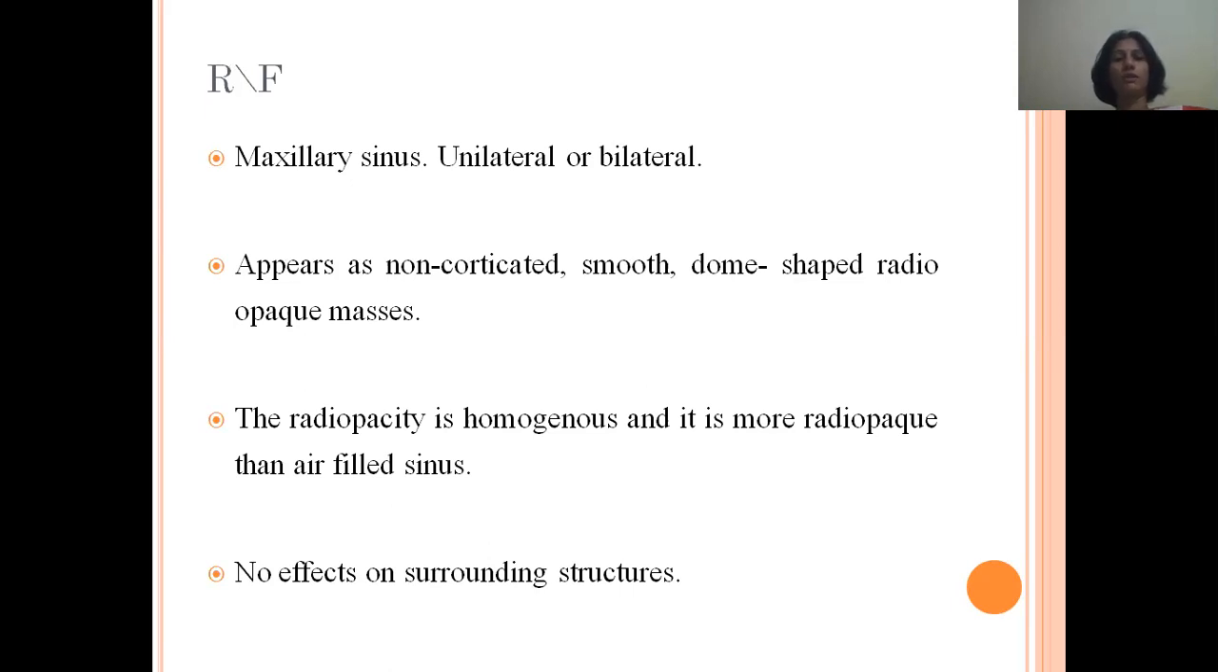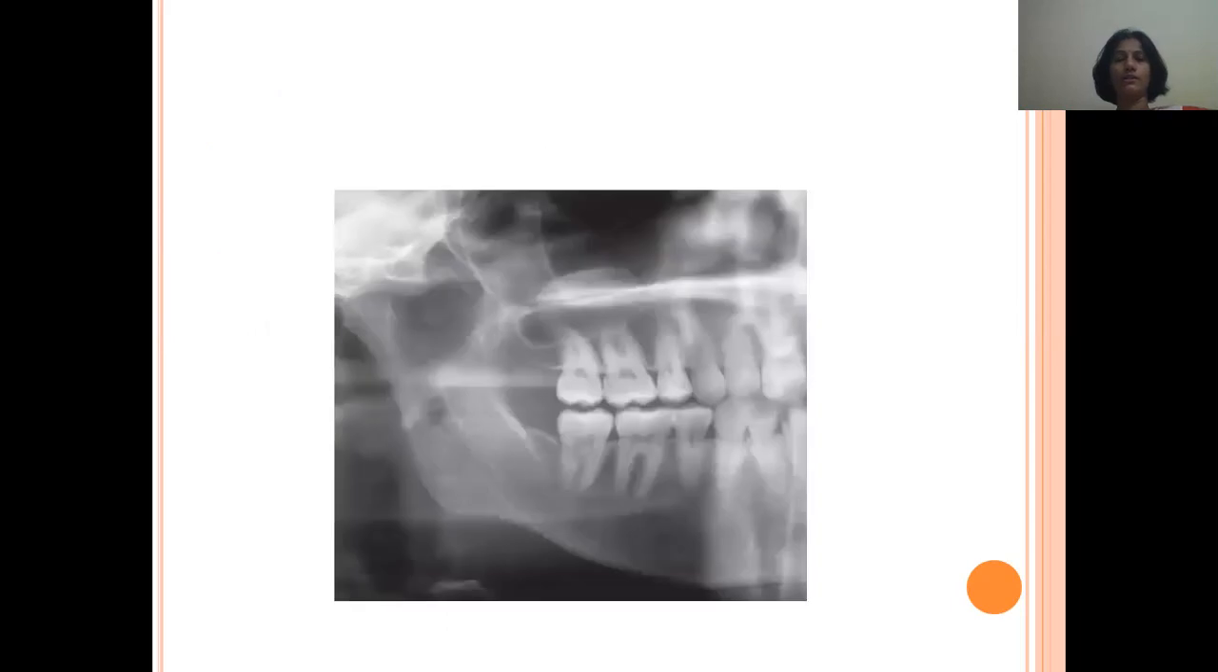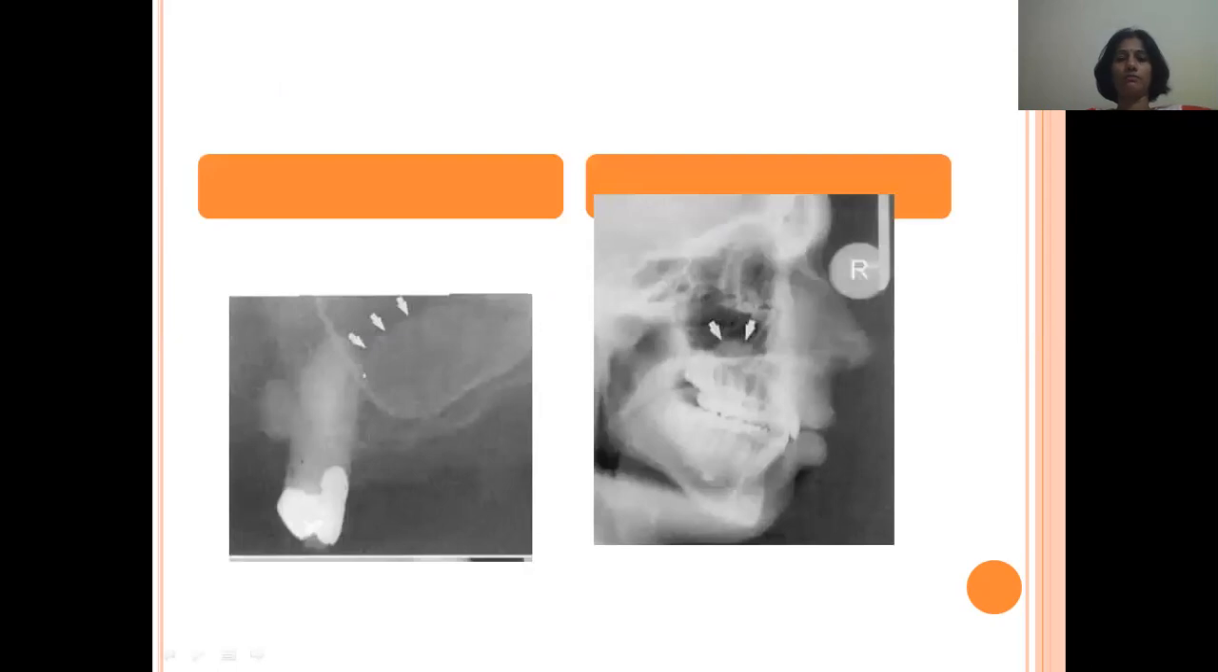The pseudocysts may be unilateral or bilateral, and they appear as non-corticated, smooth, dome-shaped radiopaque masses. The radiopacity is homogeneous and it's more radiopaque than the air-filled sinus. No effects on surrounding structures. So as we see in the right maxillary sinus, there is a dome-shaped radiopacity. We can well appreciate it on the orthopantomogram.